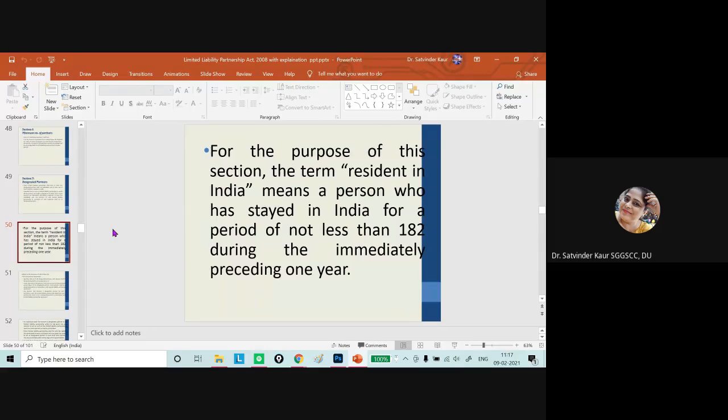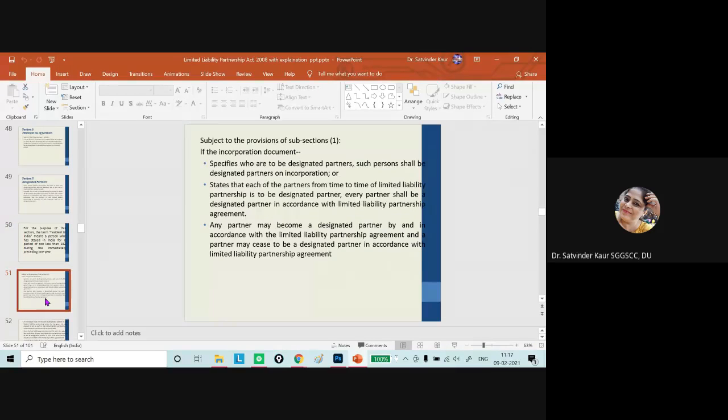For the purpose of resident in India, as we have discussed, as per the income tax provisions, one must satisfy the conditions to be resident, and the general condition says that he is in India during the relevant previous year for a minimum of 182 days, right? But when you discuss the concepts in the Income Tax Act, then you will learn more about this particular thing.